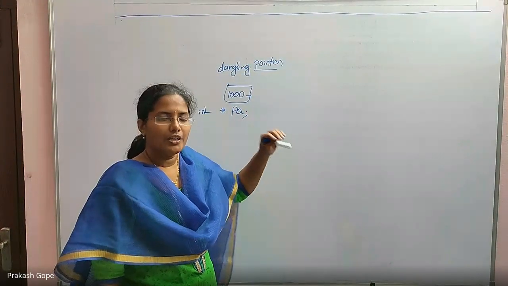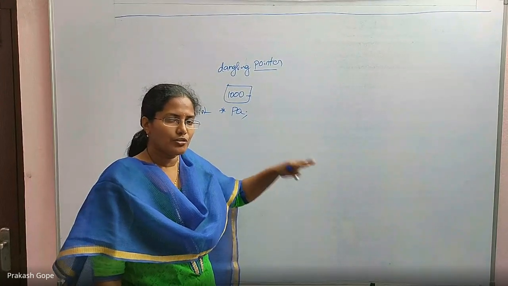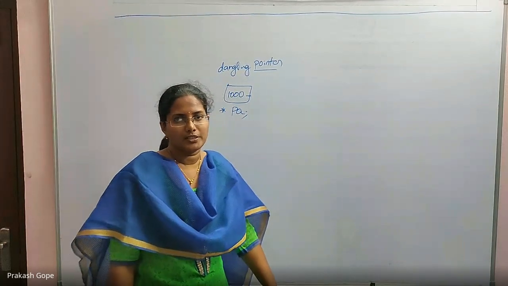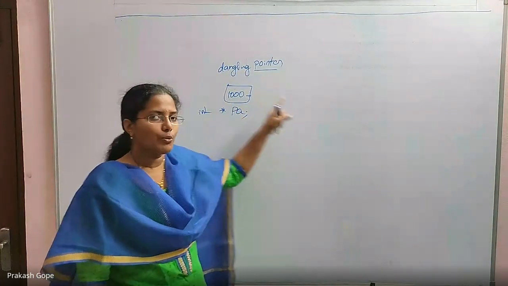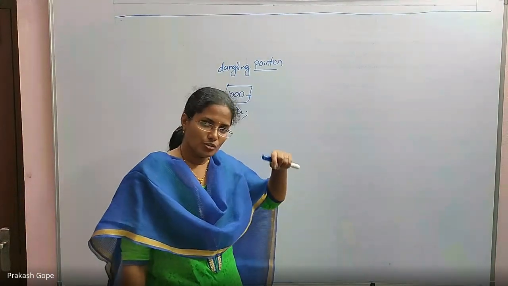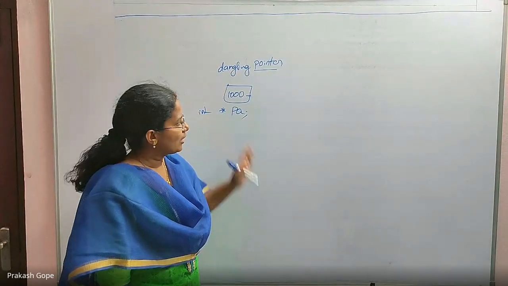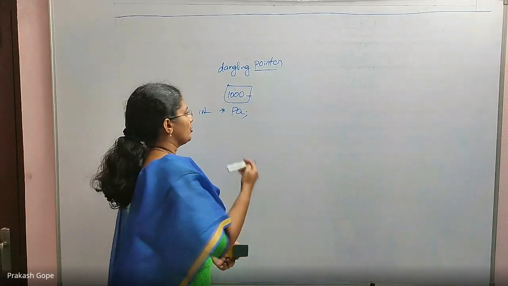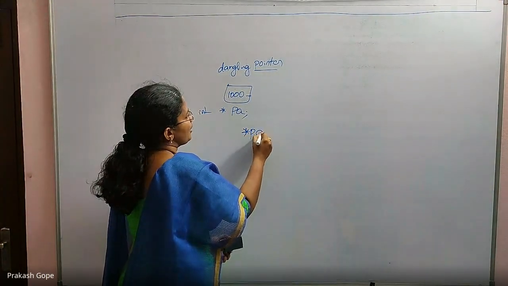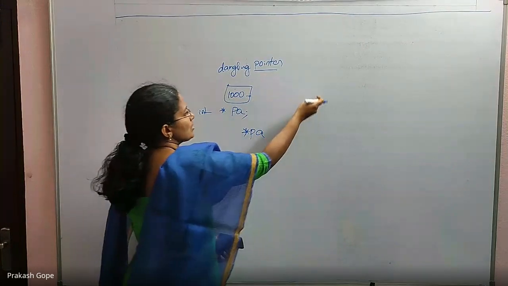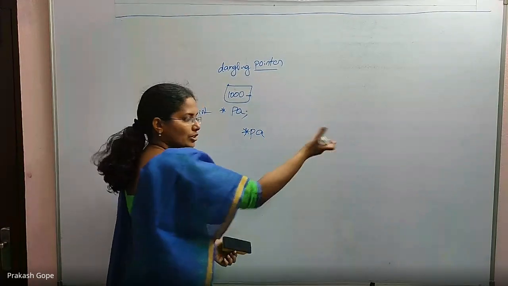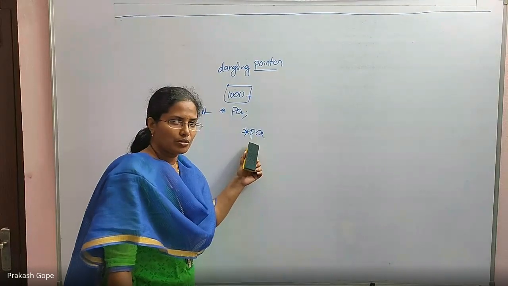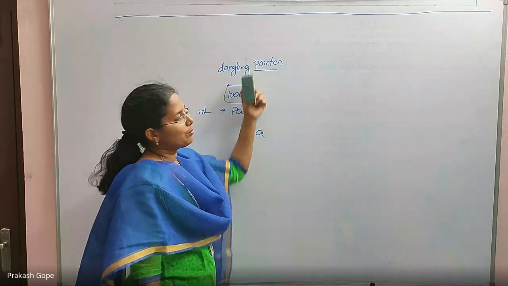Everything was working fine. But after some time, during execution, this memory is deallocated, given back to the operating system. But your pointer is still pointing to that memory location which is not in your process area anymore. And for that PA, if you use dereferencing, this is a problem. You should not do this. Star PA, you are saying, means the content at 1000. The 1000 memory location is not in your process area anymore, so you should not use it. So this is a dangling pointer error.